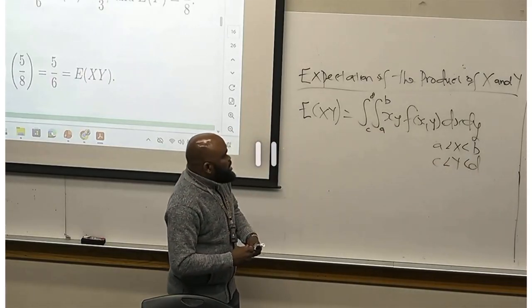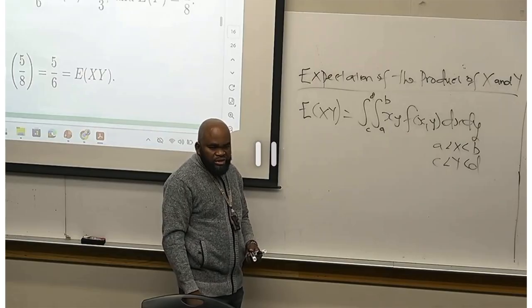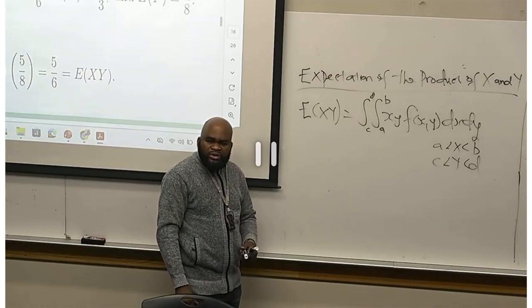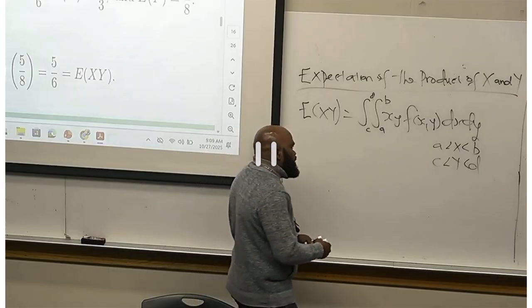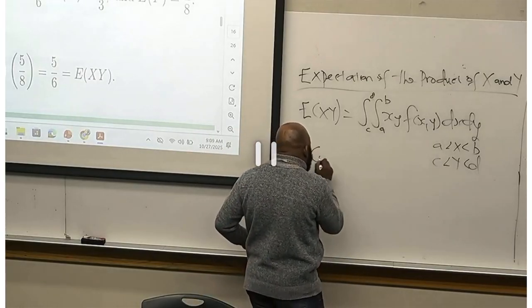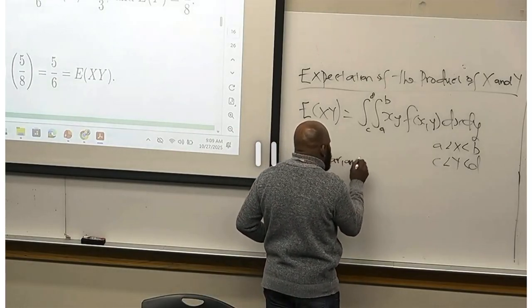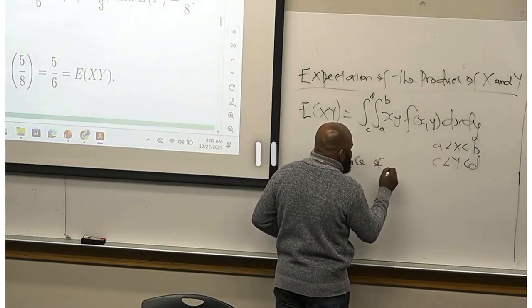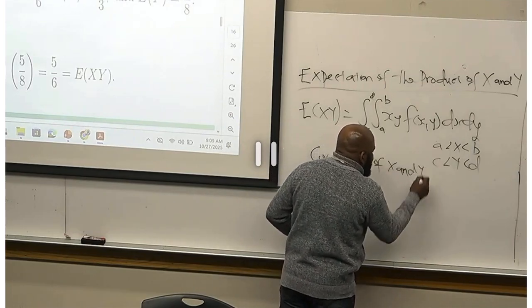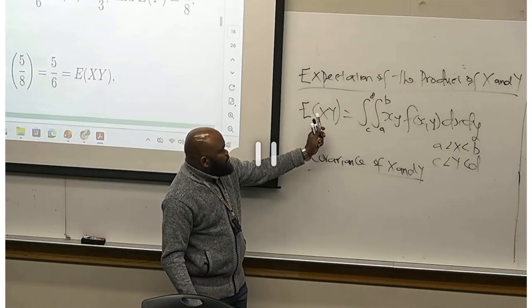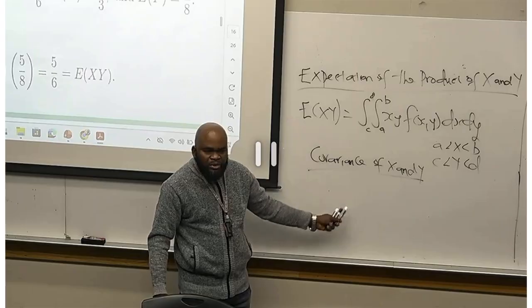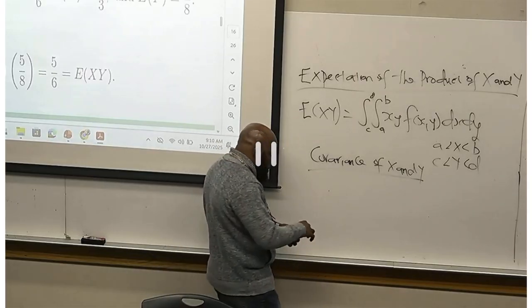Now, this is the expectation of a product. The expectation of a product does not directly have meaning in statistical analysis. But if I want to talk about covariance, the expectation of the product will be part of the formula.